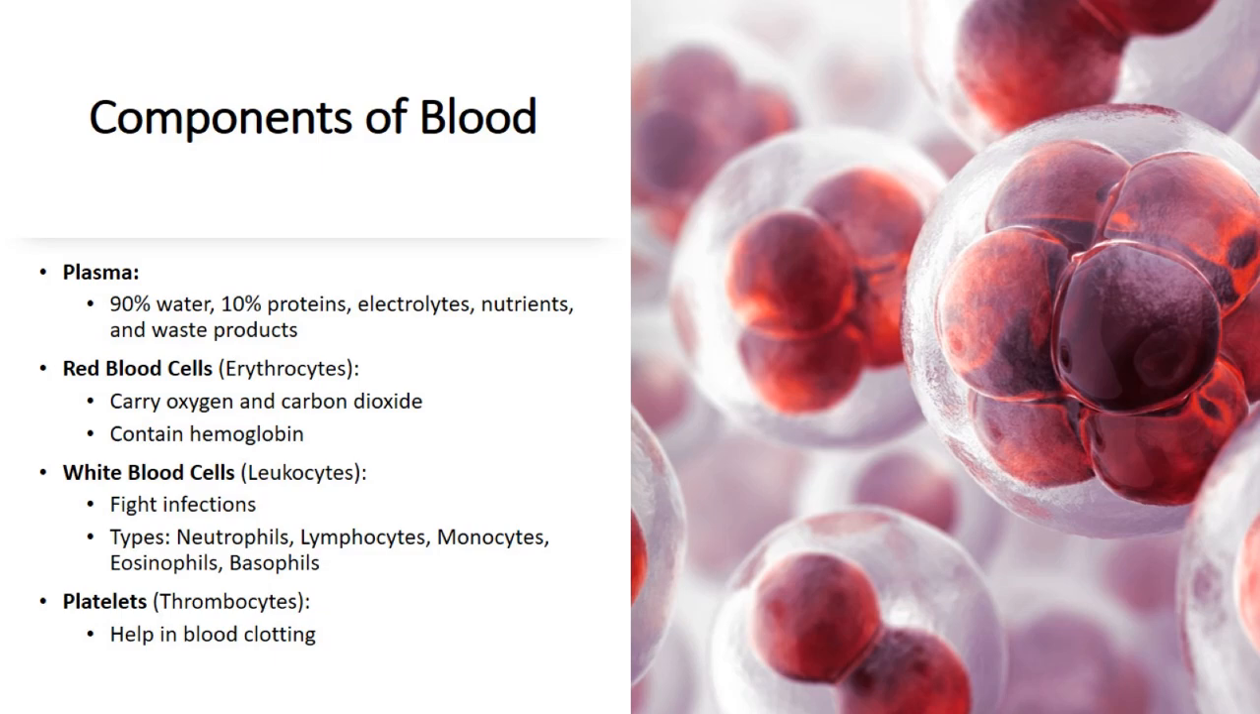Then the next type of blood cell is called platelets, and their biological name is thrombocytes. They are responsible for helping in blood clotting and preventing blood loss. You might have seen that whenever a person has a cut or an injury, platelets are responsible for maintaining a clot at that site, so they reduce excessive blood loss. That is basically what platelets do in blood clotting.